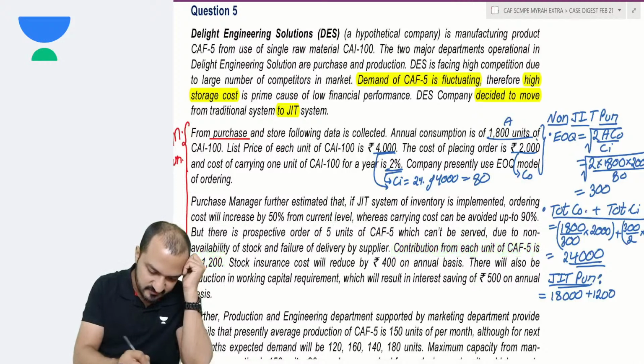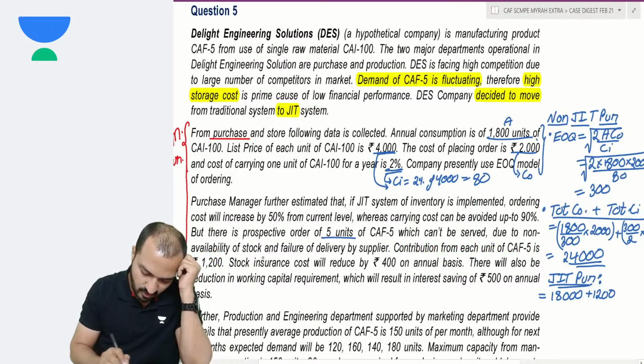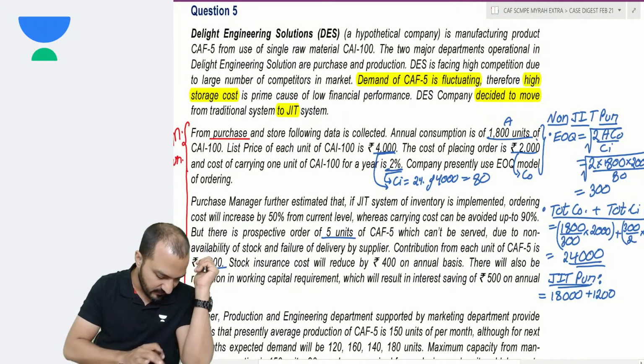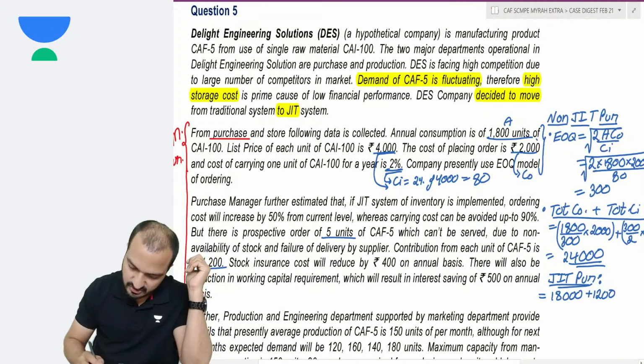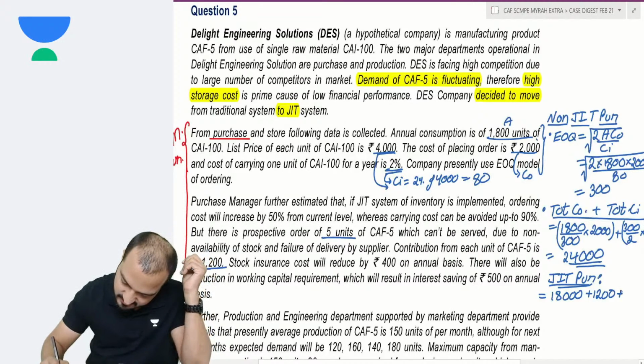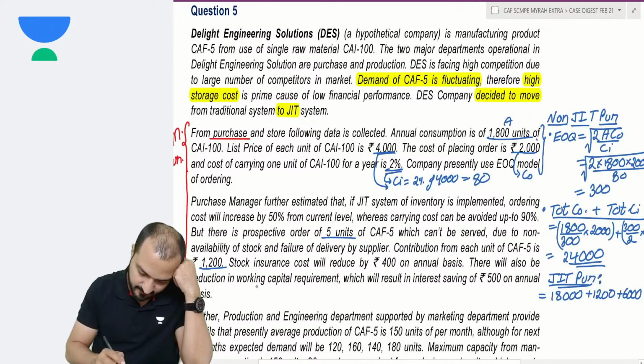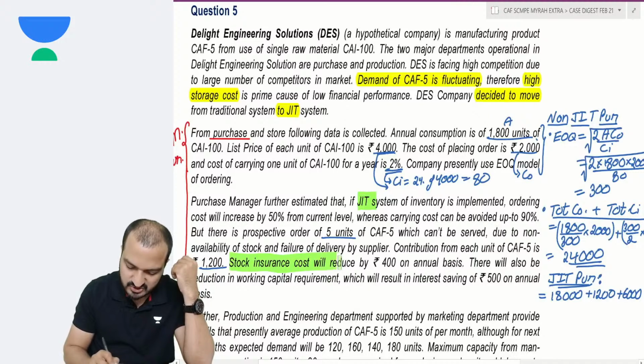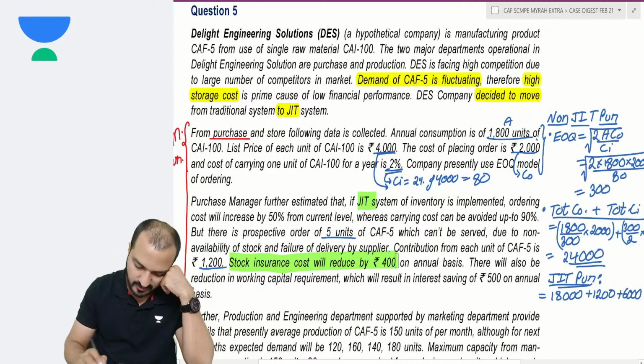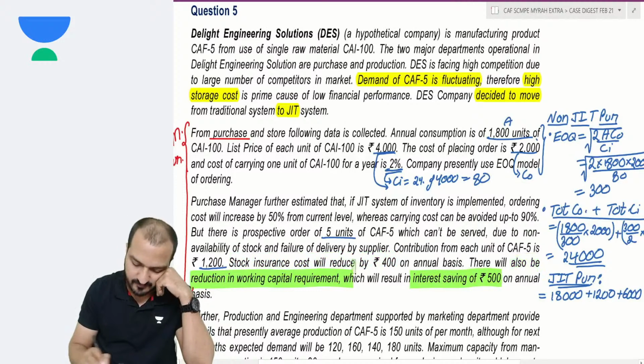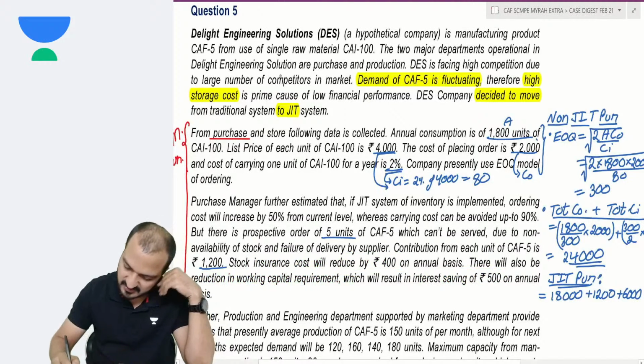So 5 into 1,200, 6,000 rupees is contribution lost. Plus 6,000 contribution lost. However, in case of JIT, your stock insurance cost will reduce by 400. Okay. And there will also be a reduction in working capital that will give you interest savings of 500. So stock insurance reduces by 400, interest saving of 500. Both are savings, so minus.